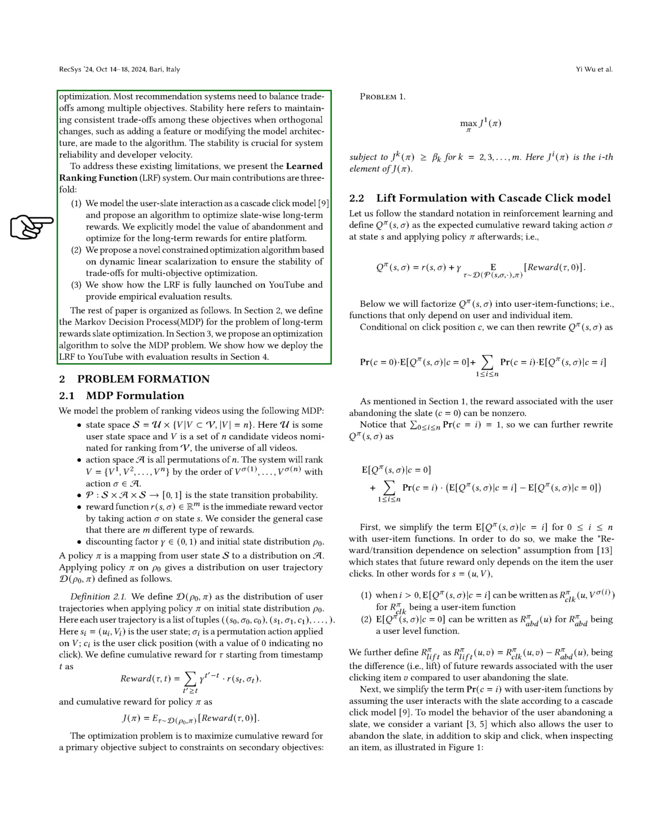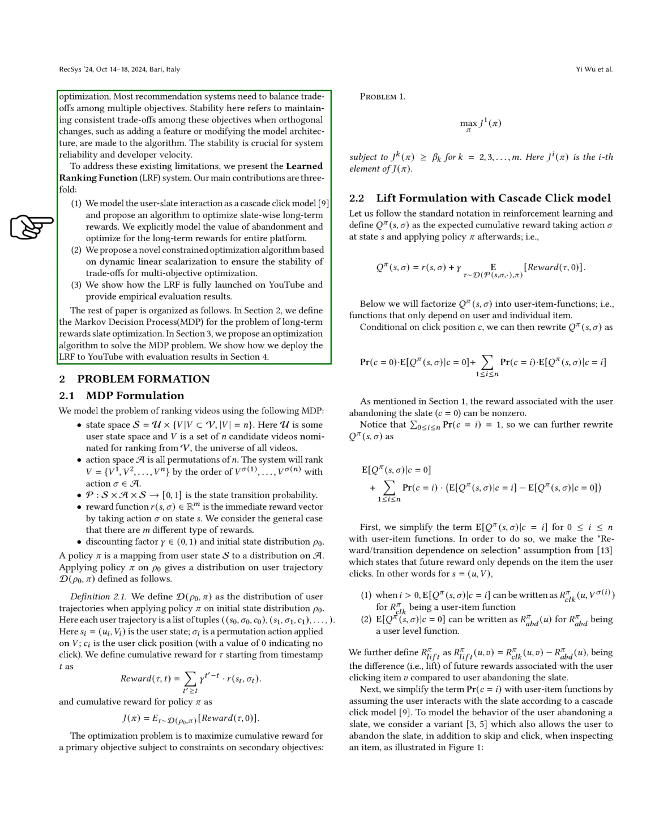Section: Lift formulation with cascade click model. In this section, we define the expected cumulative reward, denoted as Q, when taking an action at a specific state and following a certain policy. We can express this as the immediate reward plus the expected future rewards. We will break down Q into functions that depend only on the user and the individual item.